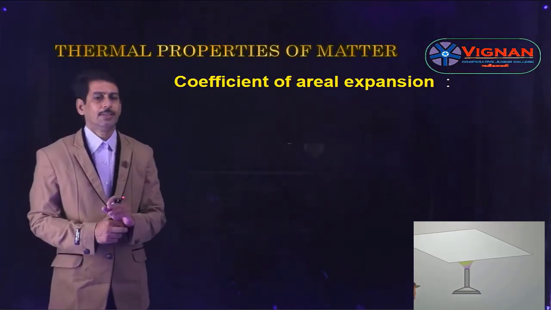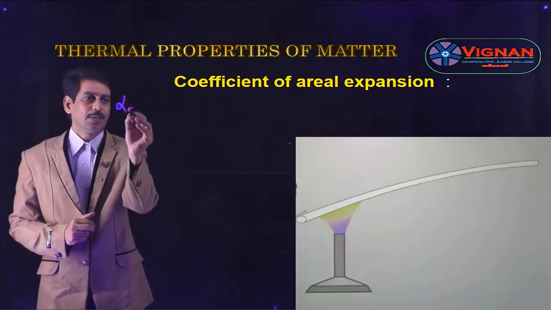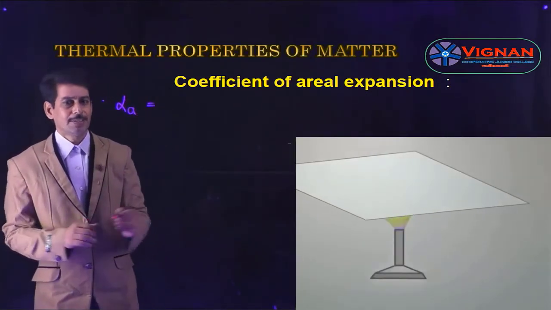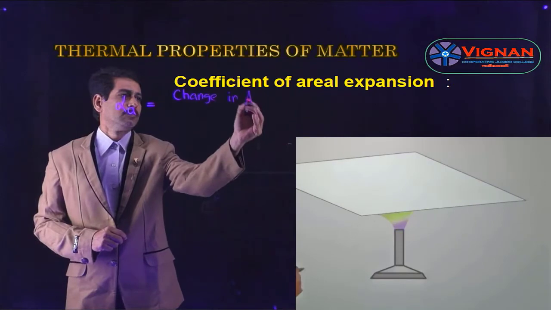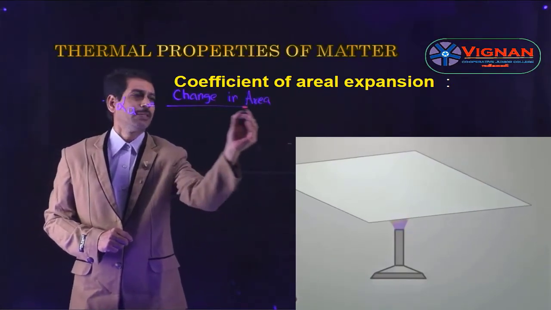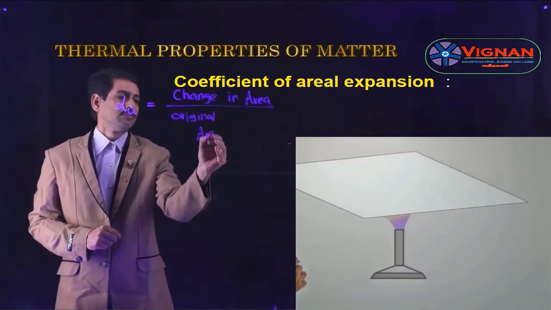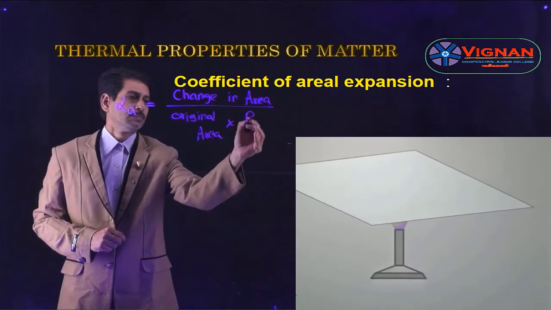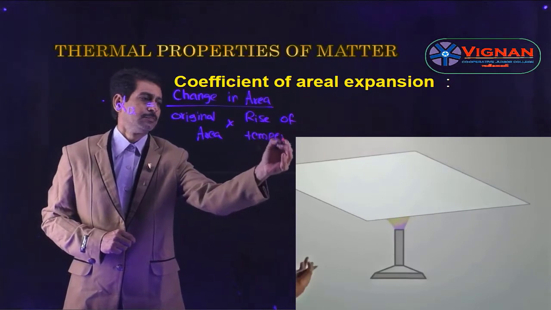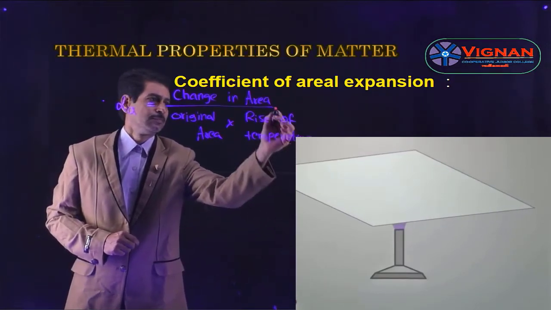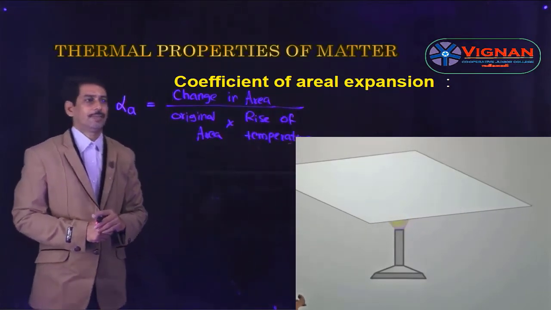So now let us see the formula for the coefficient of areal expansion. The coefficient of areal expansion is denoted as letter alpha A, and the formula is given as alpha A is equal to change in area divided by original area into rise of temperature. So this is the formula for the coefficient of areal expansion alpha A.